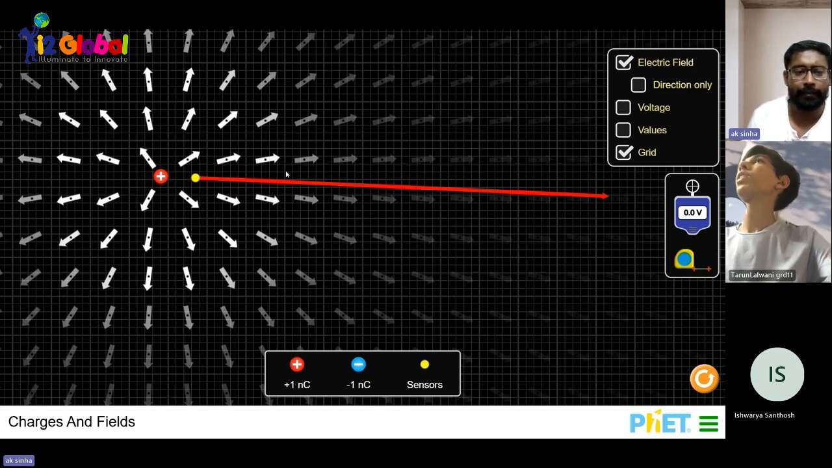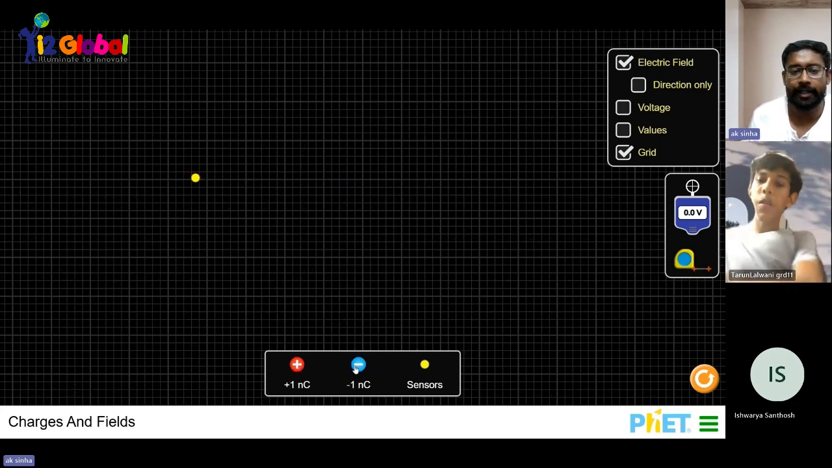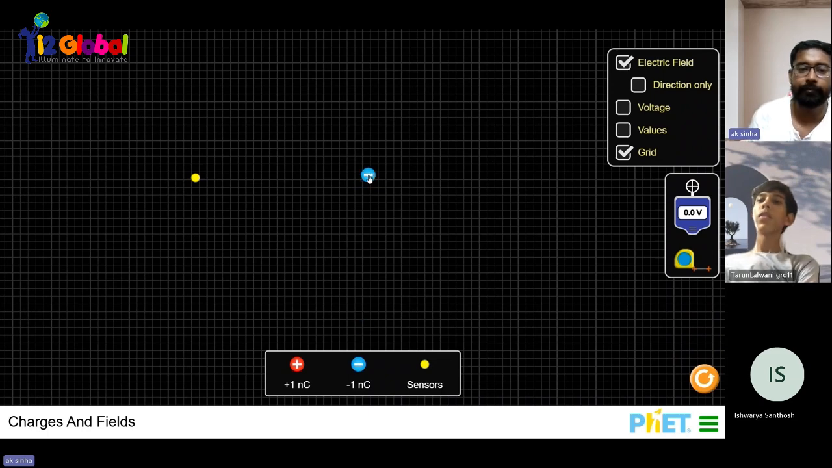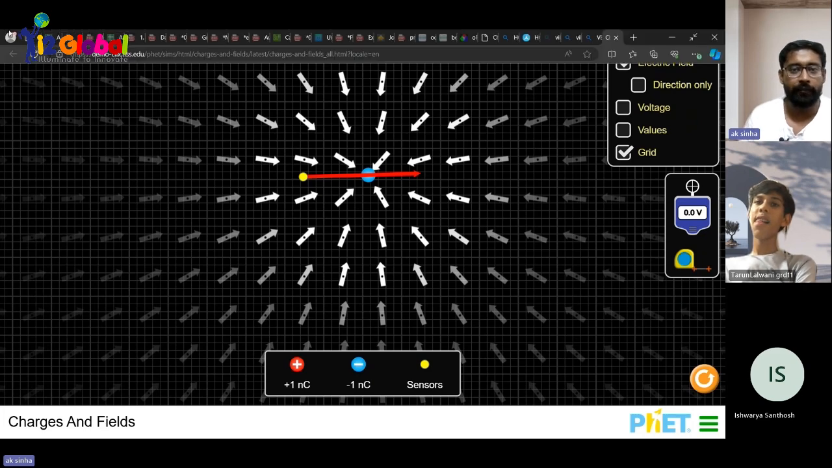Let's suppose I'm removing this positive charge and now I'm putting the other kind of charge, which is your negative. Look at here. If this is moving towards the negative, you can see the length of the arrow is also increasing. Again, here is a force, but a force of attraction. Got it? Okay, so our next point will be the interaction of two charges.